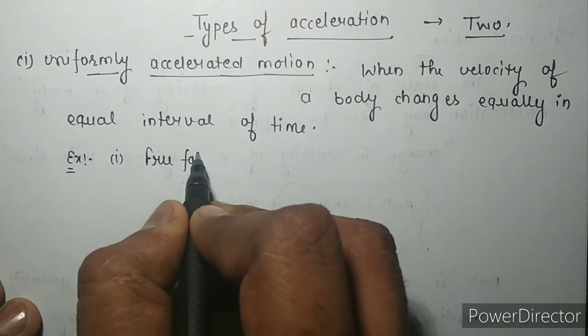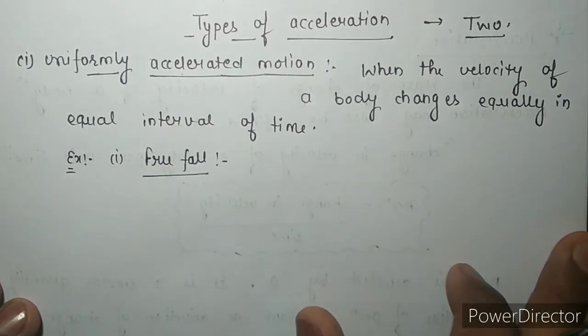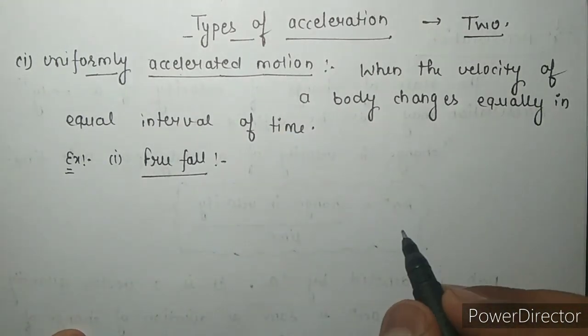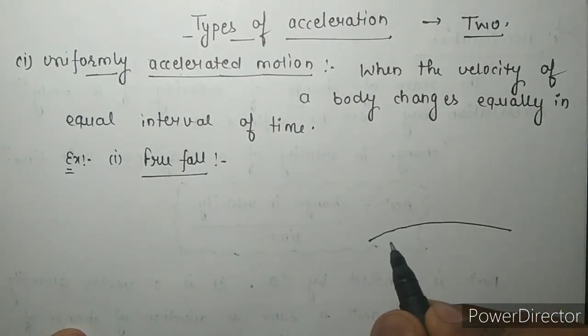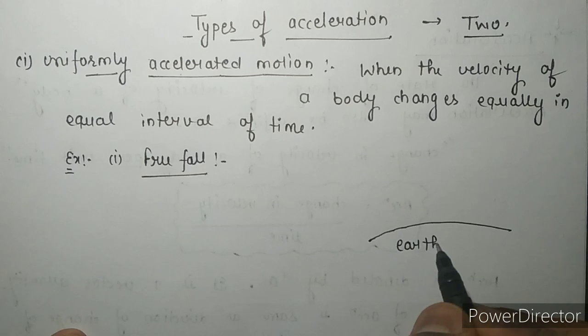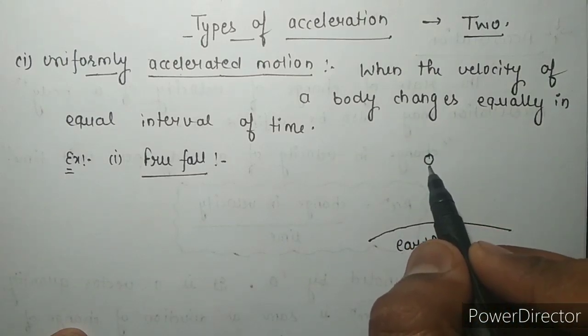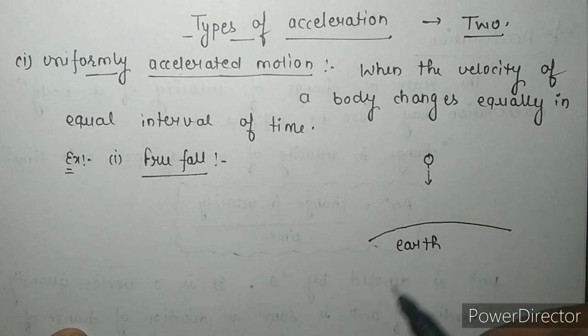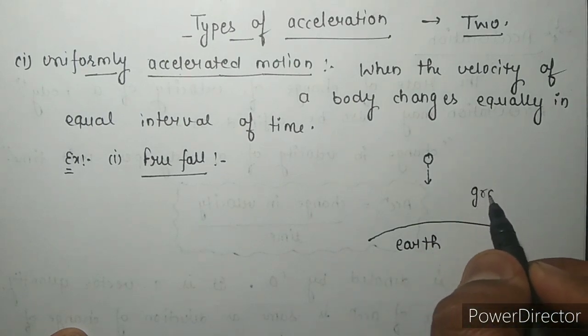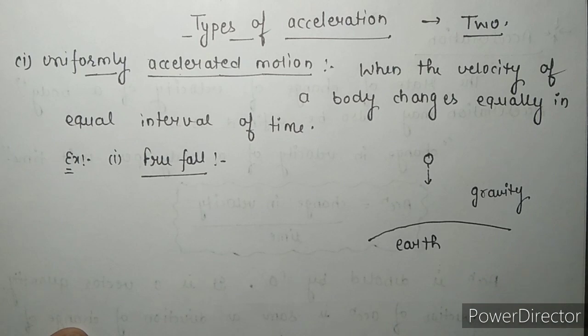Suppose this is the earth and a body falls towards the earth under the action of gravity, means here gravity is the acceleration due to earth.